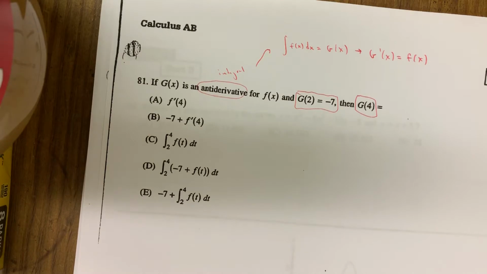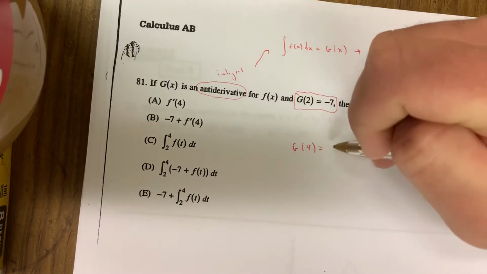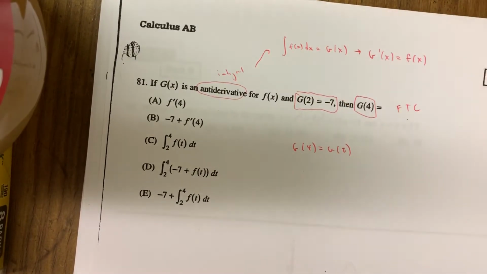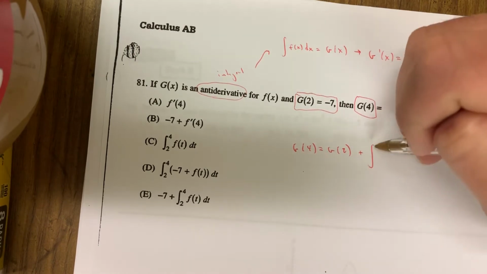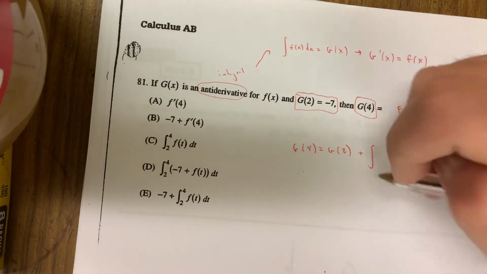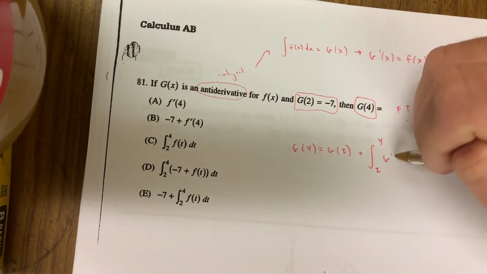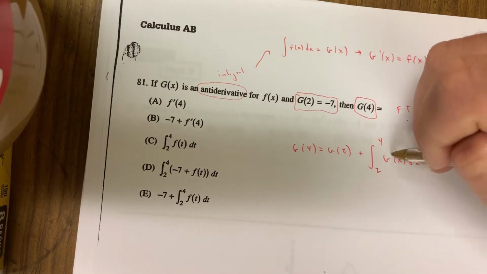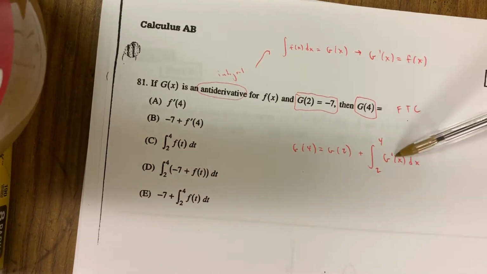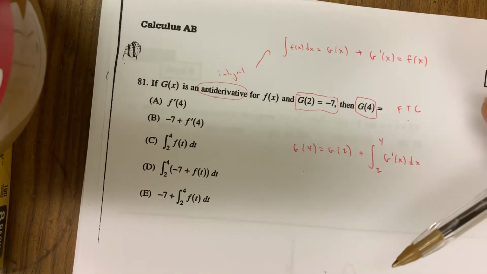There are a lot of different ways to do this problem, but the easiest way is to use the fundamental theorem of calculus. What I mean is if you want g of 4, start with g of something else. They gave us g of 2. But you want to add to that the change in g. You want to know how g changed from x equals 2 to x equals 4. That's why we integrate from 2 to 4. If you want that change in g, you integrate the rate at which g changes. Because think about it, if you integrate g prime, you get back g. And you're just going to do g of 4 minus g of 2. That's the change in g from x equals 2 to x equals 4.